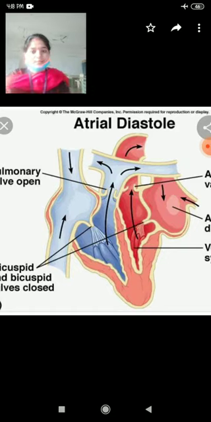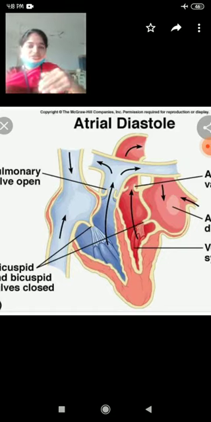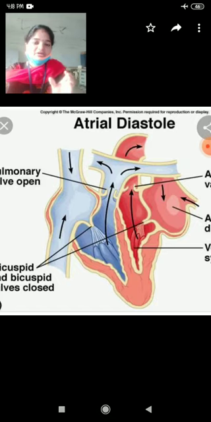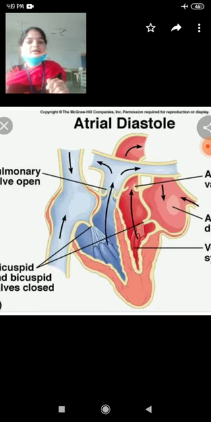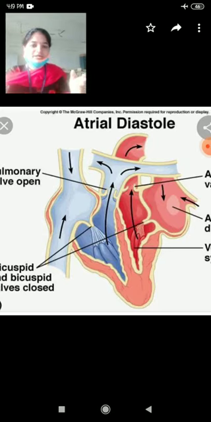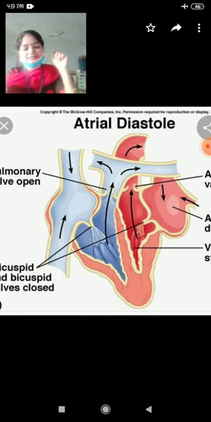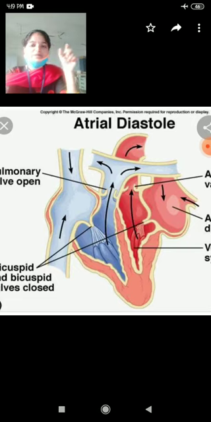When they are in the expanded state, blood rushes into the auricles. When the auricles' size decreases, the cavities come close and cause pressure on the blood, so the blood rushes into the ventricles. From the right auricle, deoxygenated blood moves to the right ventricle. From the left auricle, blood moves to the left ventricle. How does it move? Through the auriculoventricular openings.